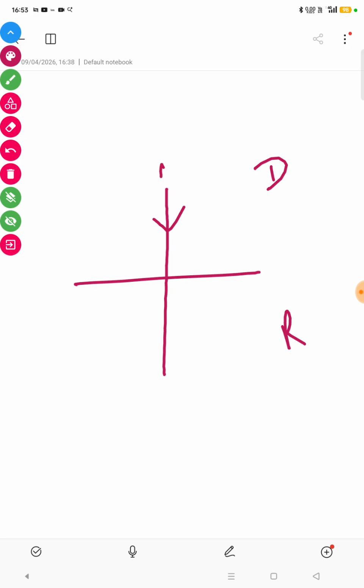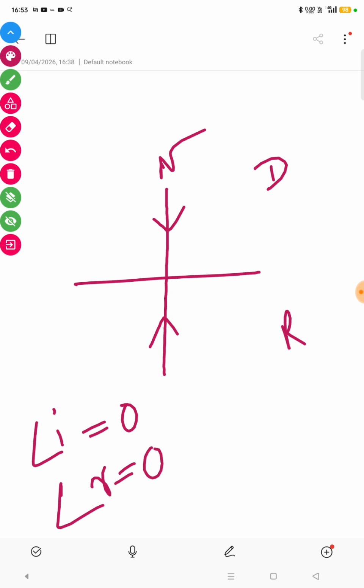What happens when it is passing through the normal? It refracts back into the original path, original direction. In this case, the angle of incidence is 0 and angle of refraction is also 0.